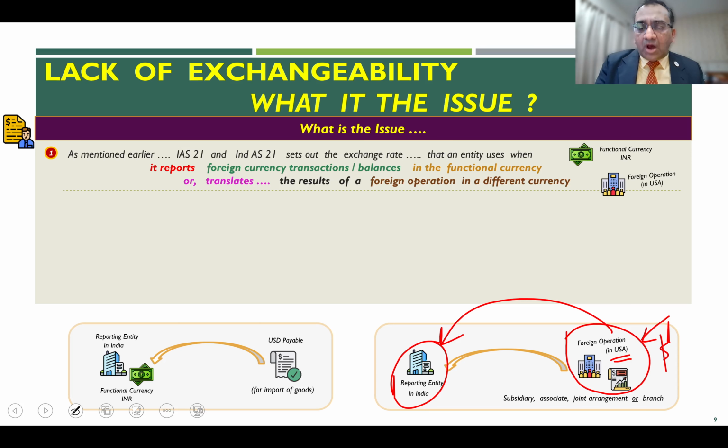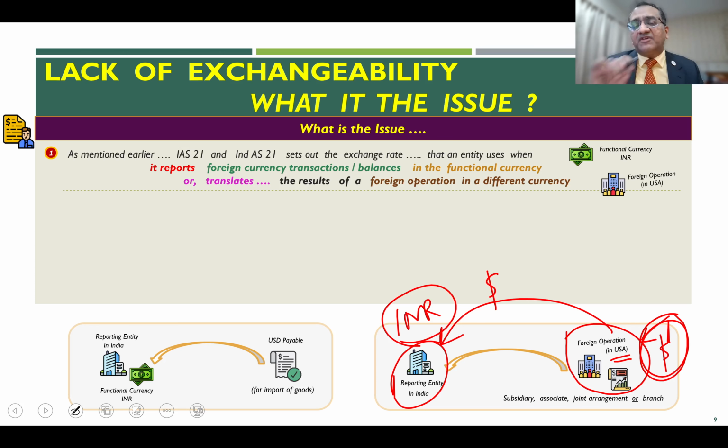Now, the dollar denominated financial statement of the branch needs to be incorporated by way of translation process into INR. That means you have to convert the dollar balances of the US branch into INR using the conversion rate.